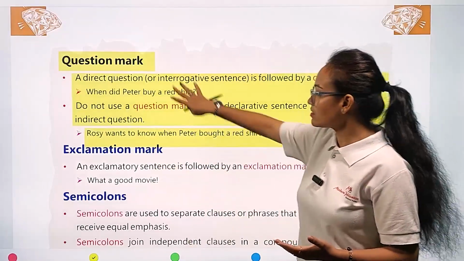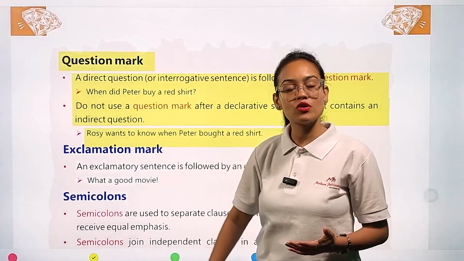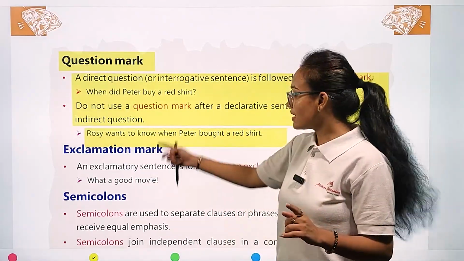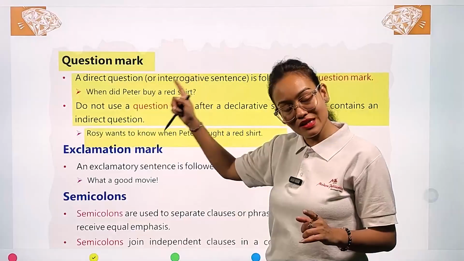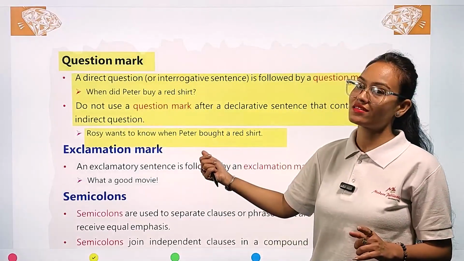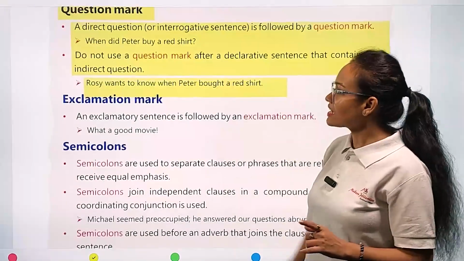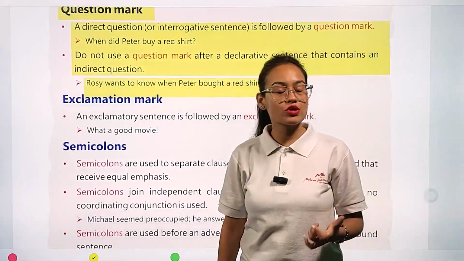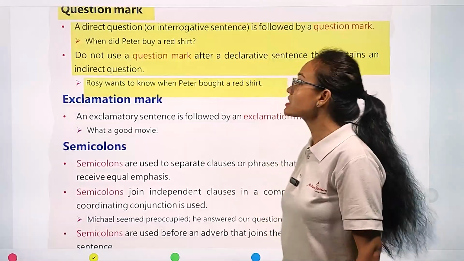Okay, so in both cases, we are going to put a question mark, but only in the case of a direct question. Not in the case of indirect question-asking sentences. Now, our next punctuation mark which we are going to put at the end of the sentence is the exclamation mark.